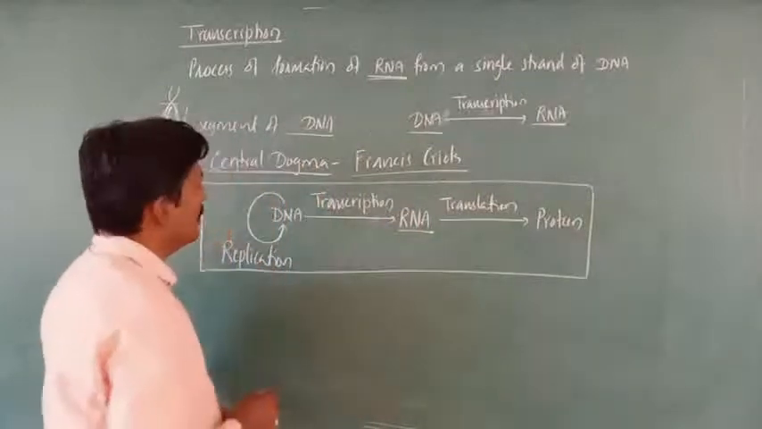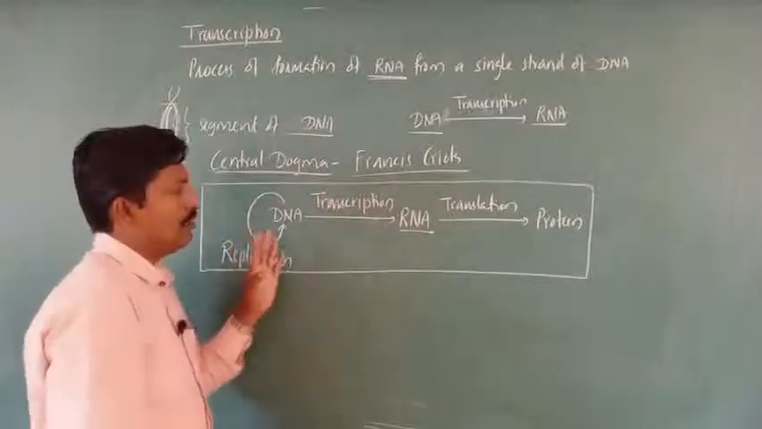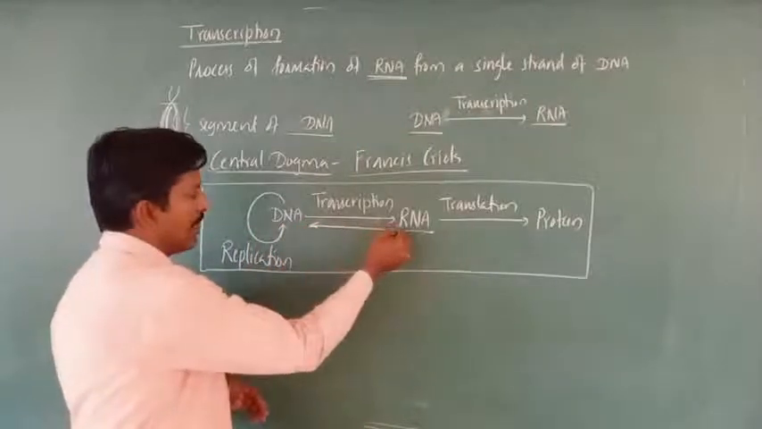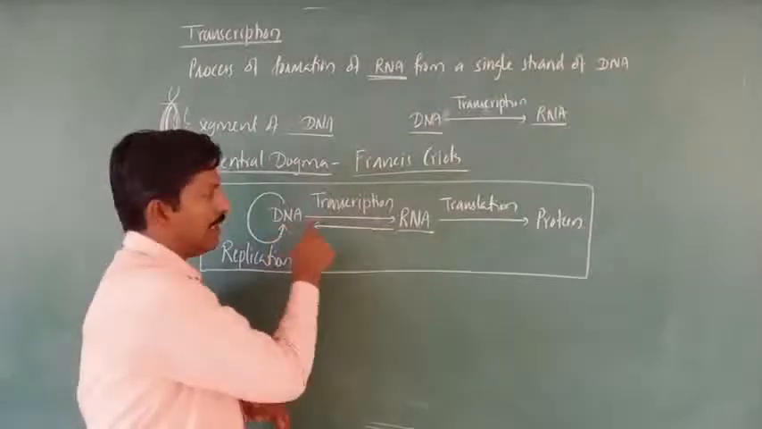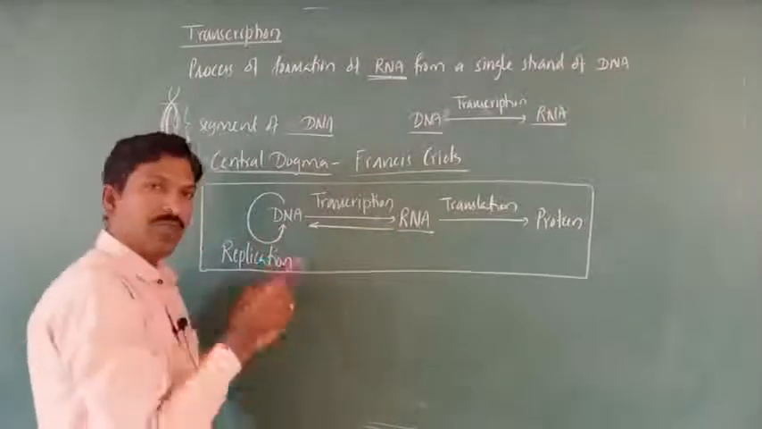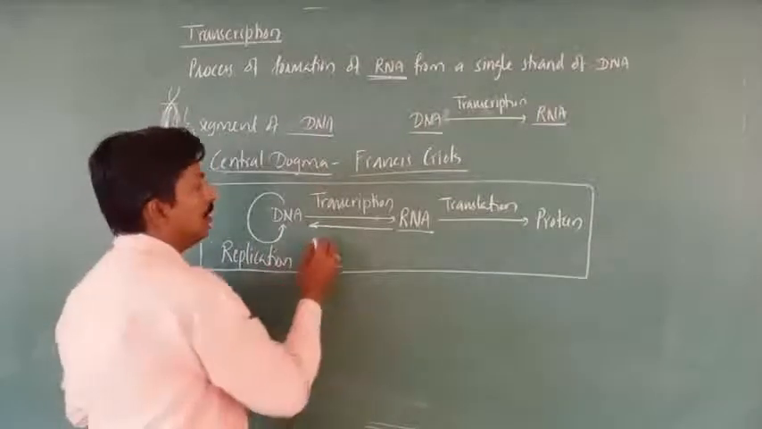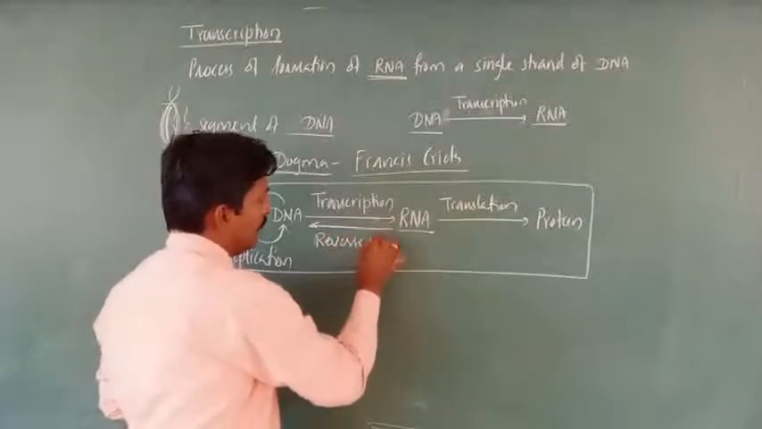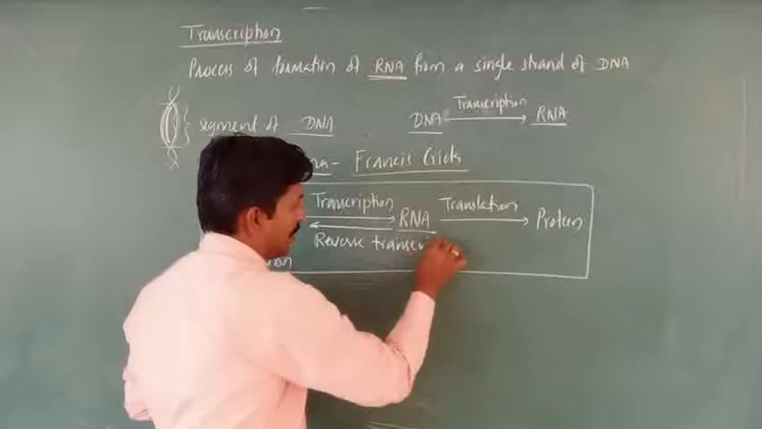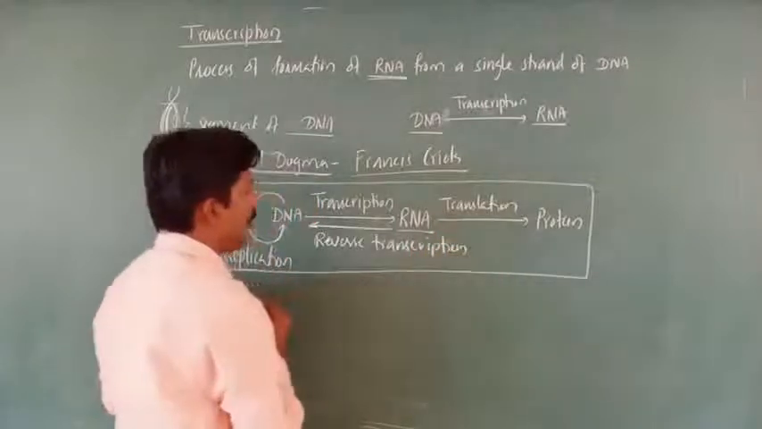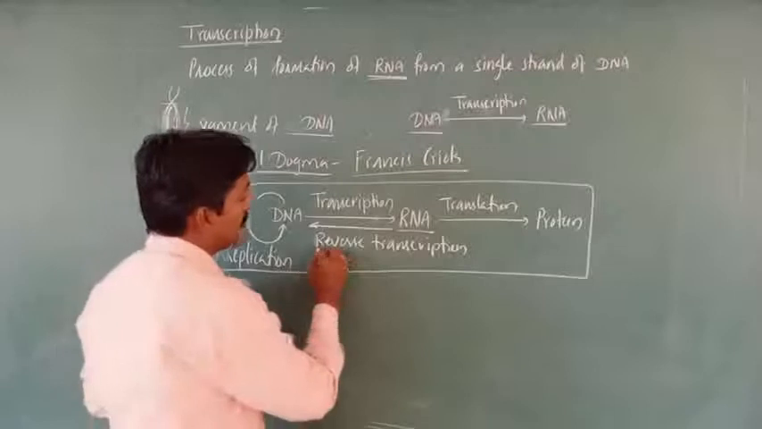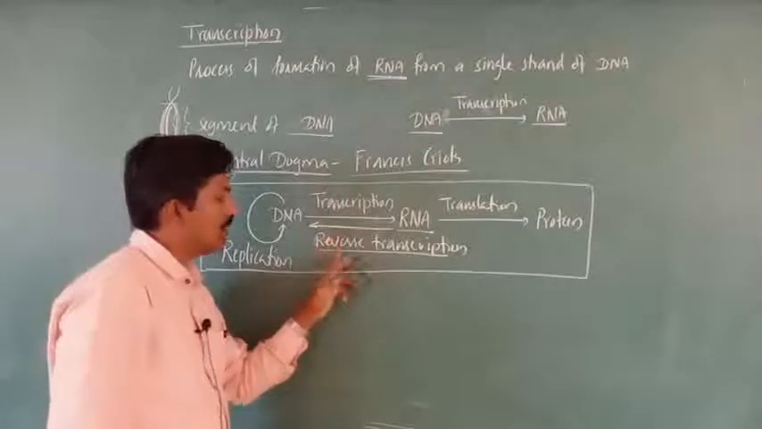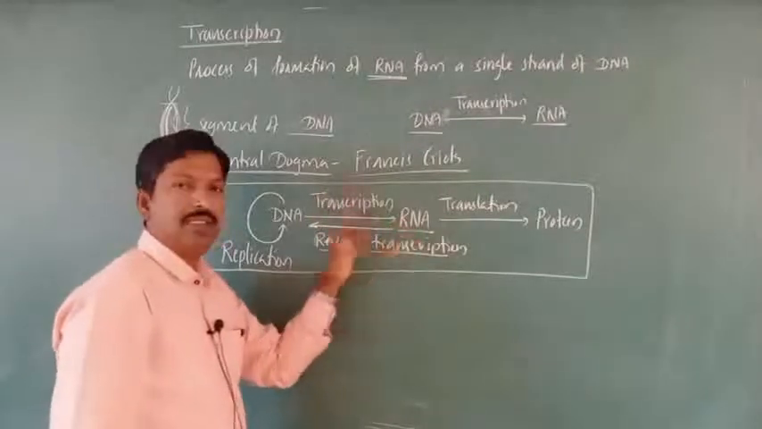And one thing, here we can also understand by this central dogma. Sometimes RNA can copy the DNA, that is, RNA can produce DNA. That is called reverse transcription. This reverse transcription is the reverse of transcription. By that, RNA can synthesize the DNA.